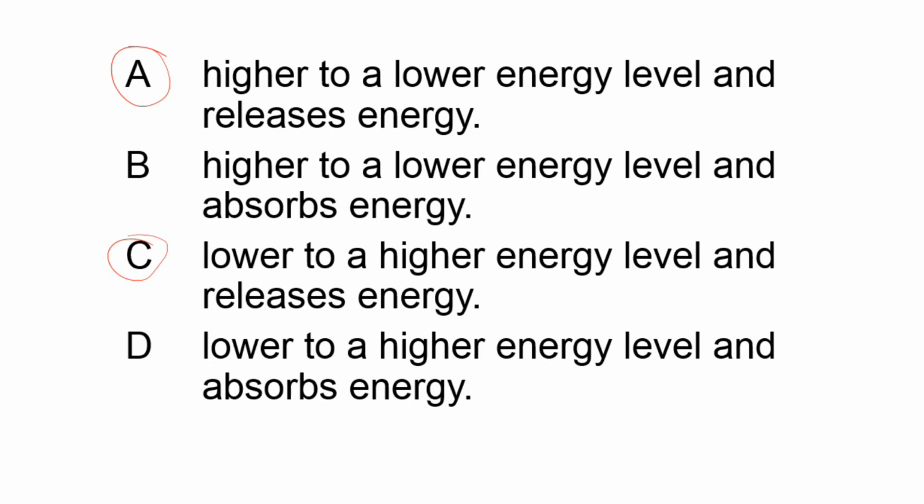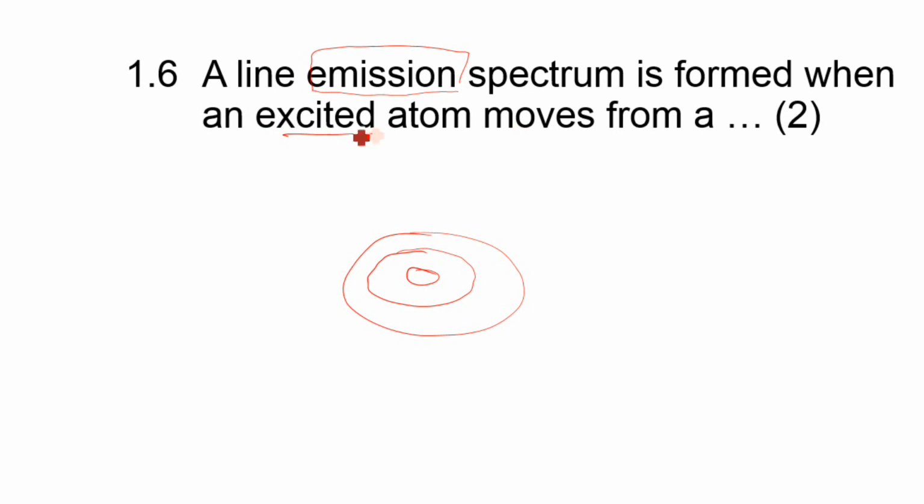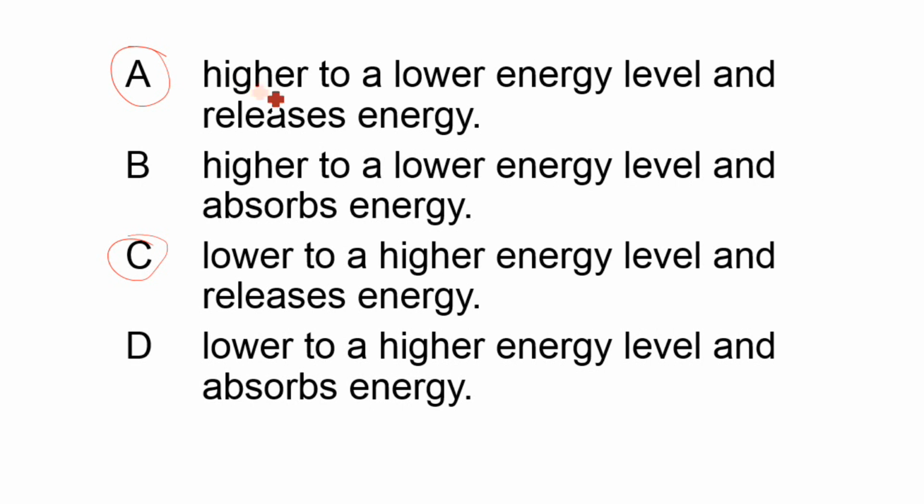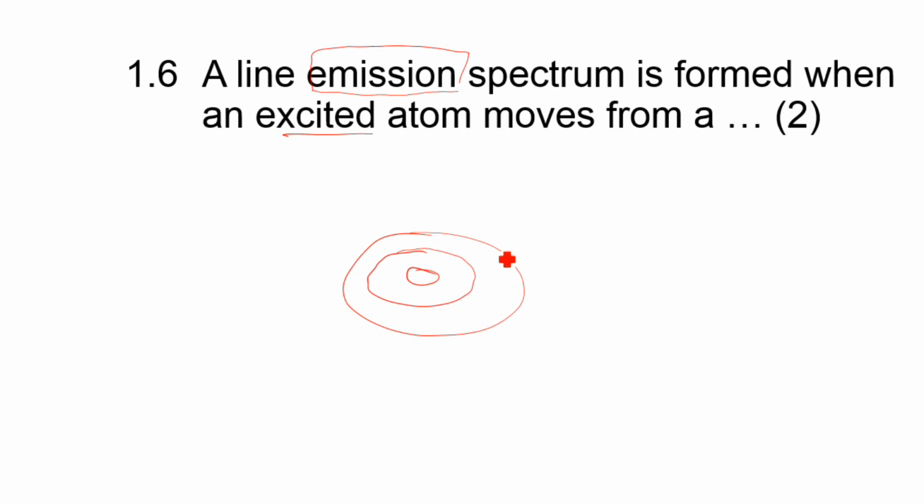Right. So now we say when an excited atom moves from what? From a higher to a lower, or from a lower to a higher energy level? Let's have a look at that. Can it be from this to that, or can it be from that to that? Remember, normally each and every atom is said to be in its normal, or ground, state. But the minute it gets a certain energy, it becomes excited.